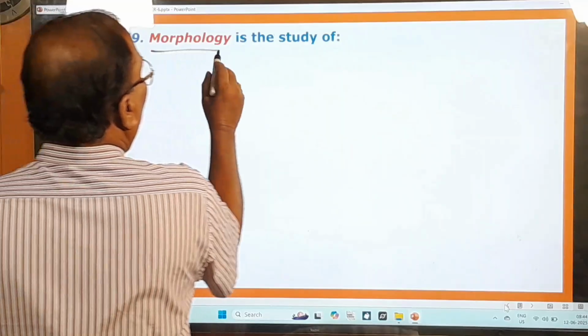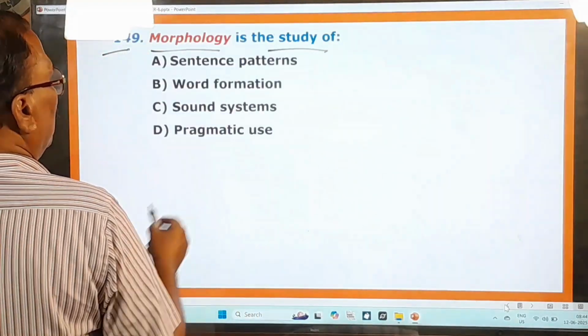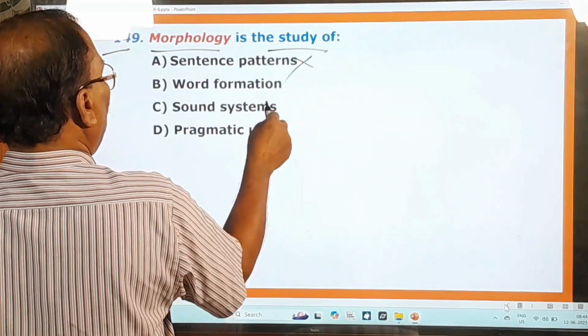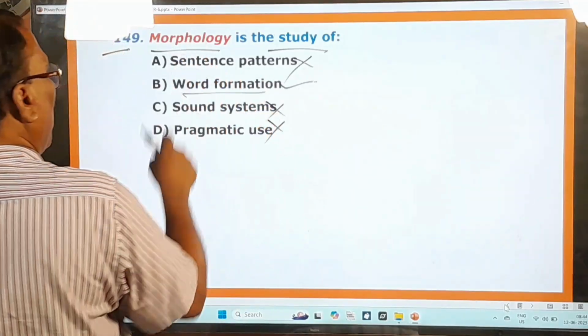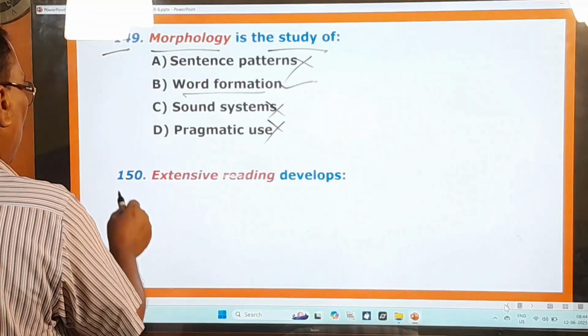149th question. Morphology is the study of what? Sentence patterns, no. Sound systems, no. Pragmatic use, no. But word formation, this is called morphology.